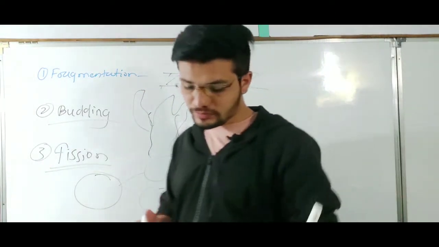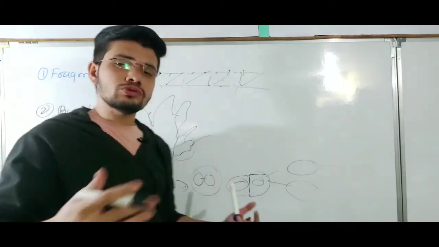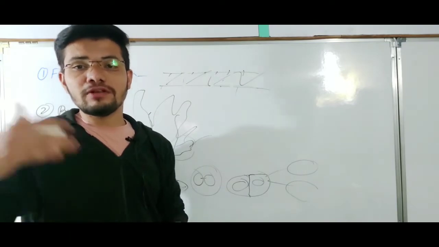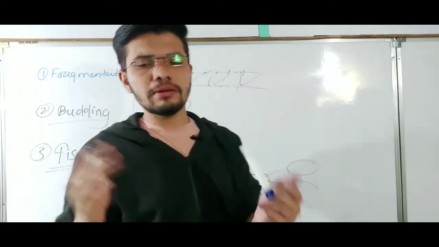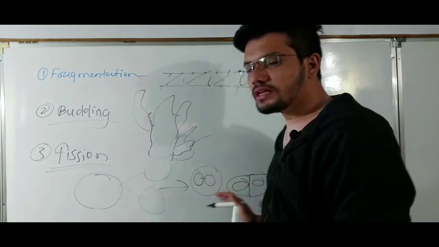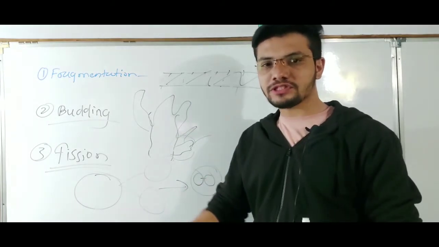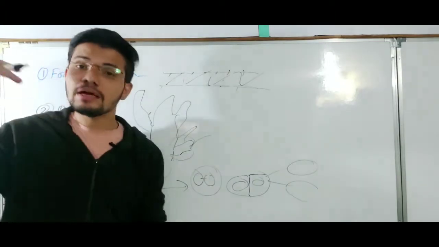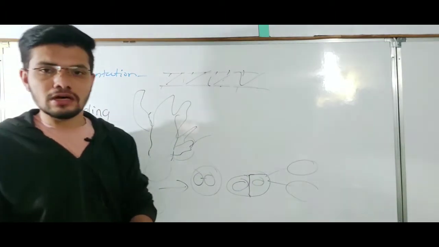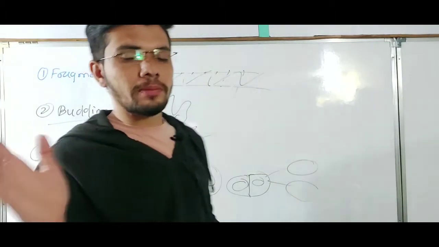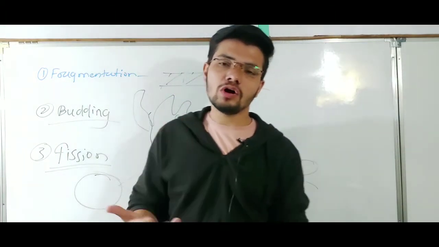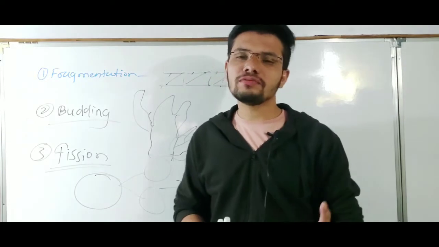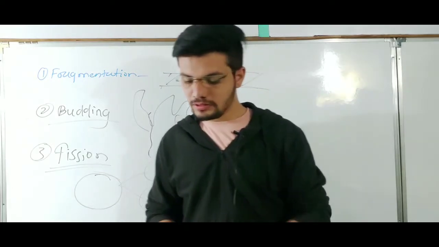And if we get more than two cells, multiple cells, we will call it multiple fission. So binary fission and multiple fission. If we are getting two cells, it will be binary fission. If we are getting more than two cells, it will be known as multiple fission. Fission can occur in bacteria or some fungi like yeast, right?